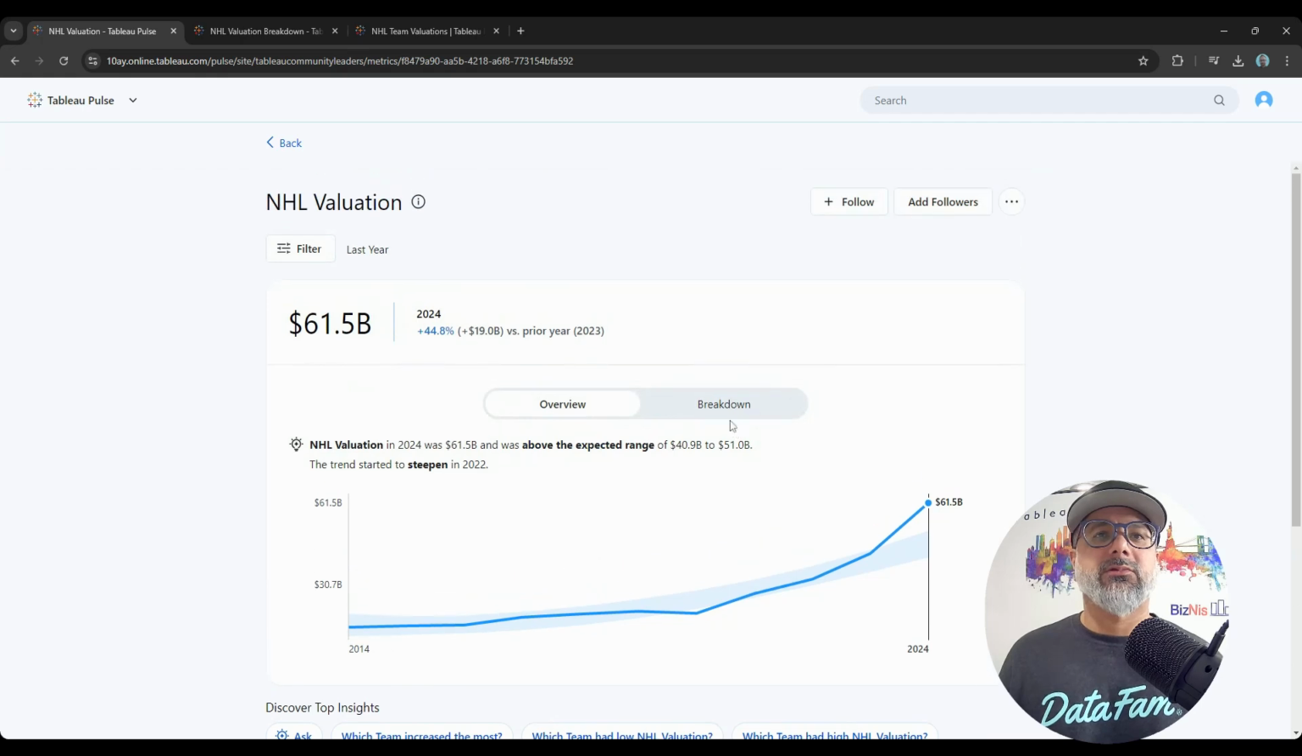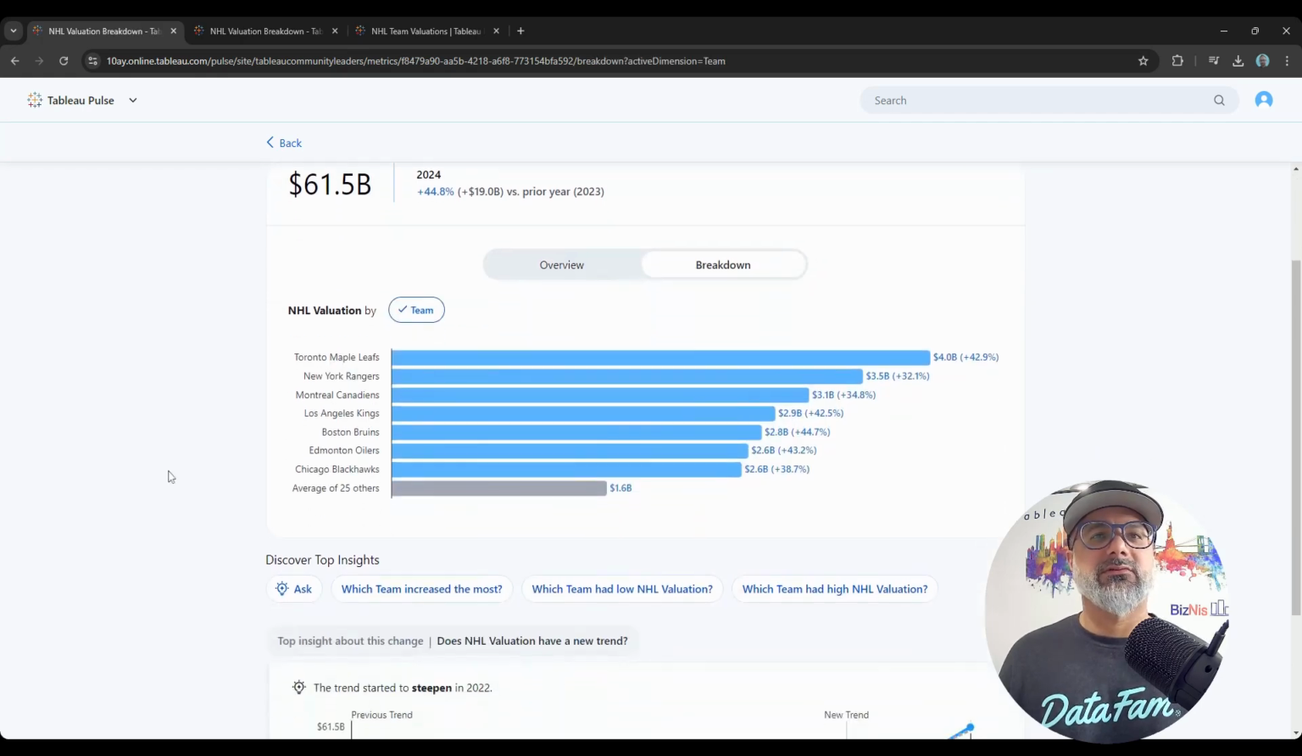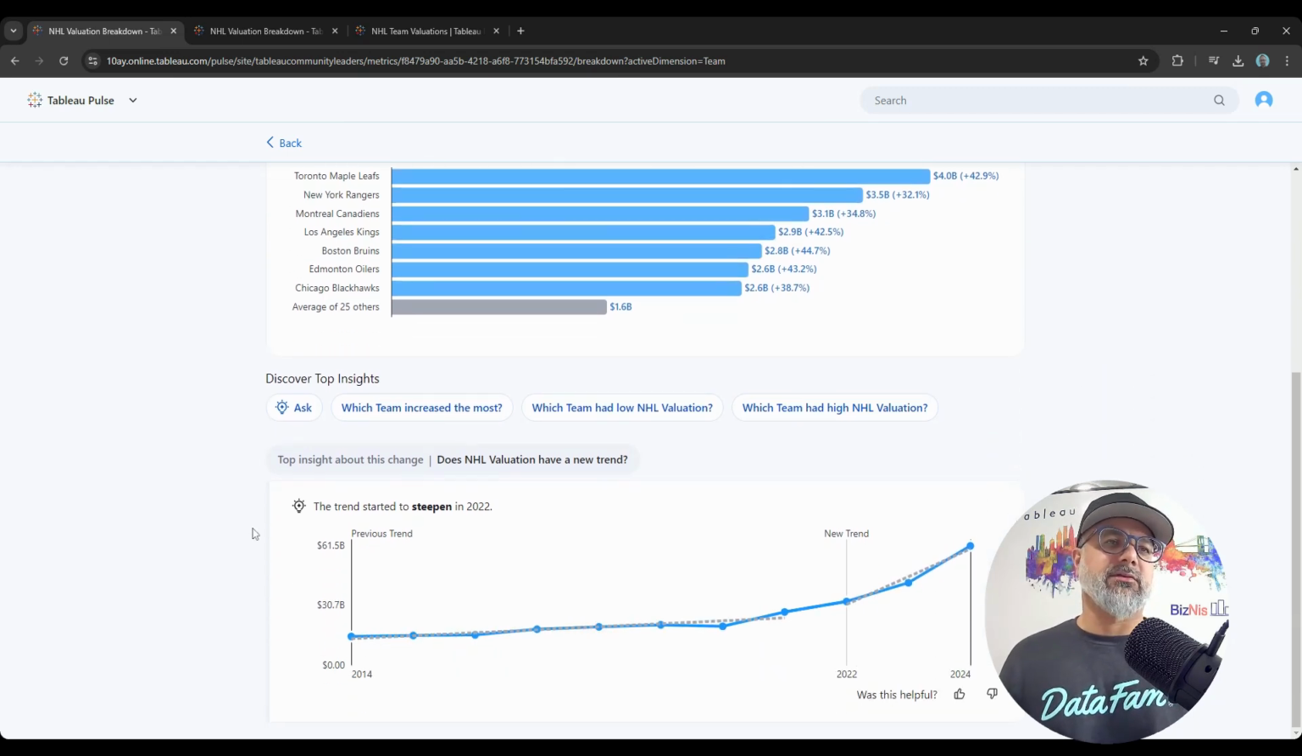Okay, I'm going to go to the breakdown, and here is where it gives you the top teams ranked, and then the remainder and their average. Okay, so it kind of summarizes that for you at the top. Now, there are some insights that you can uncover here, and you can ask it questions, or you can go with the predetermined questions here.